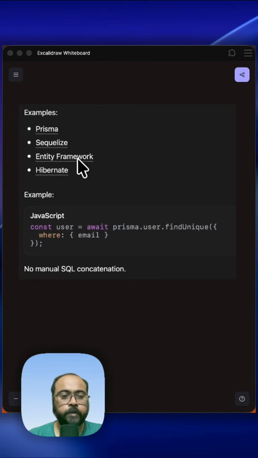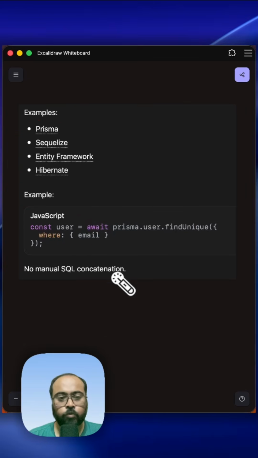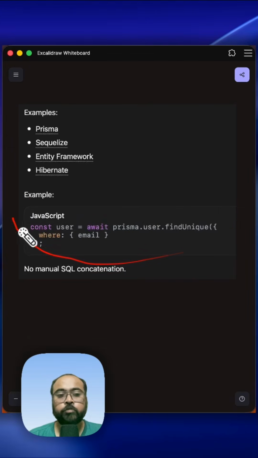Another thing we can do is to try to avoid writing raw SQL queries as much as possible. So you can use some modern day ORMs like Prisma, Sequelize, or Entity Framework. So that way you don't have to write the raw SQL queries on your own.